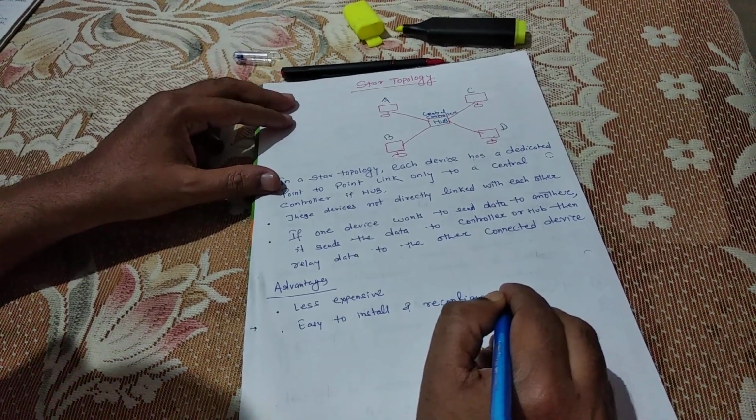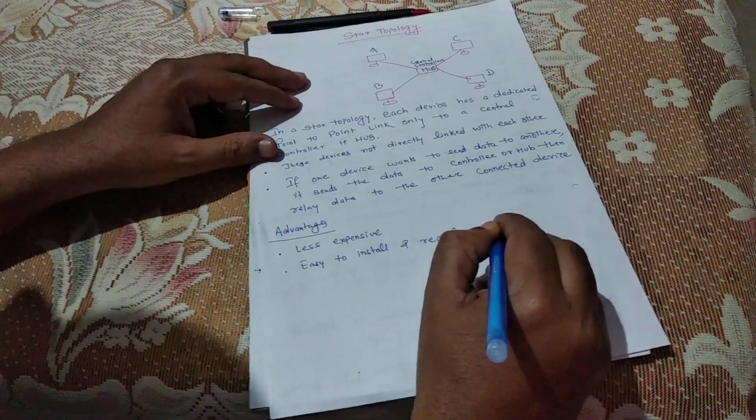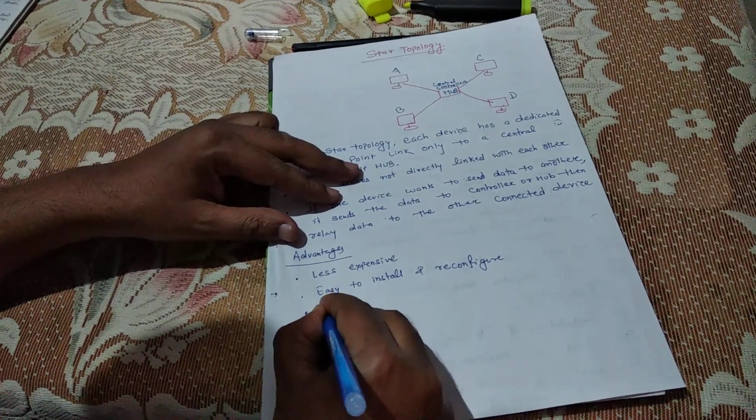Okay. And the other advantage includes robustness. If one link fails, only that link is affected, all other links remain active. So it is robustness.